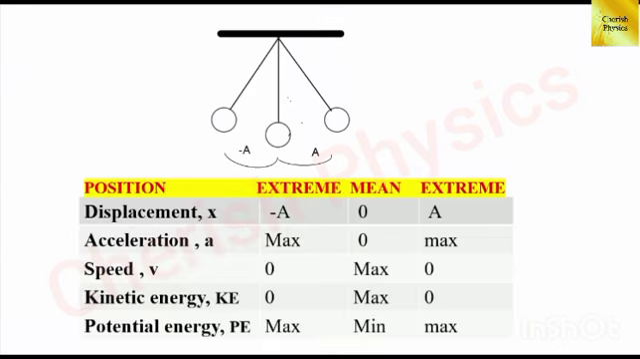Here I have given it in a simple form. See the diagram and understand how the quantities displacement, acceleration, speed, kinetic energy and potential energy vary at the mean position and the extreme position. Surely questions may be asked on this, like match the following or statement type questions.